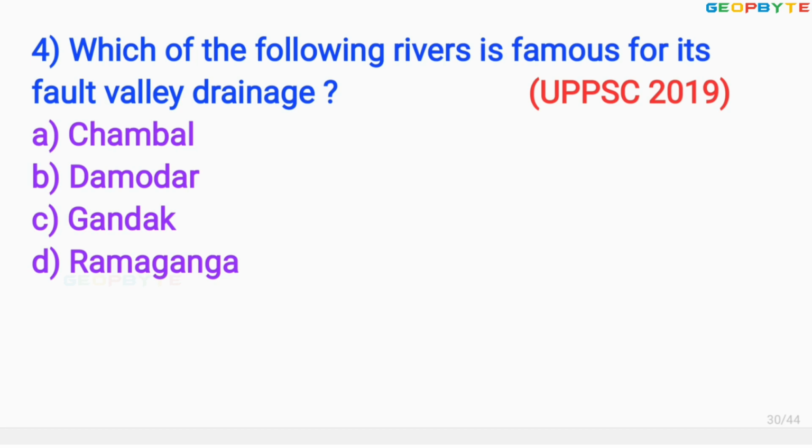Look at the fourth question asked for UPPSC exam in the year 2019 like this. Which of the following rivers is famous for its fault valley drainage? Option A Chambal, option B Damodar, option C Gandak, option D Ramaganga. The correct answer is option B Damodar. Let us move to the next question.